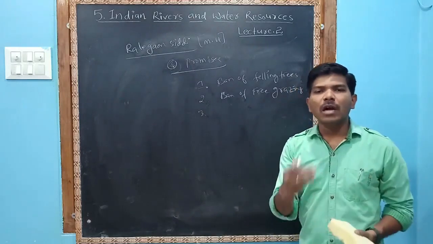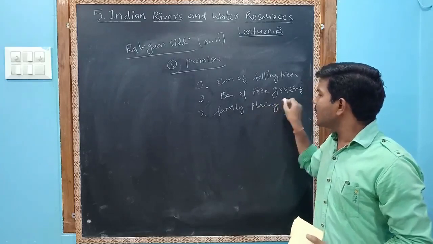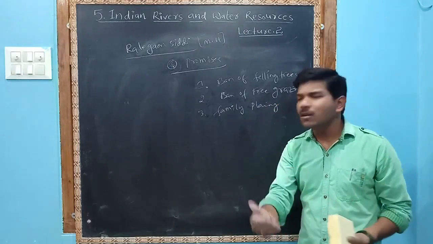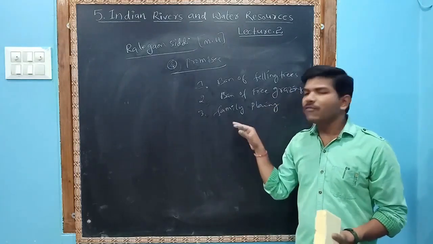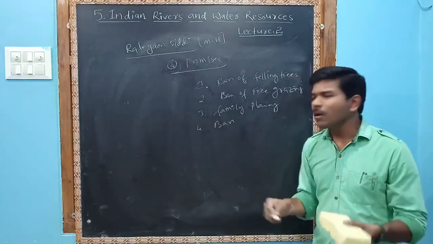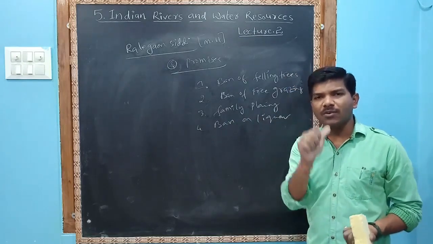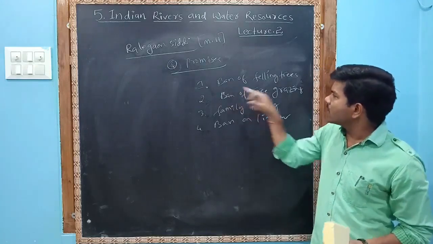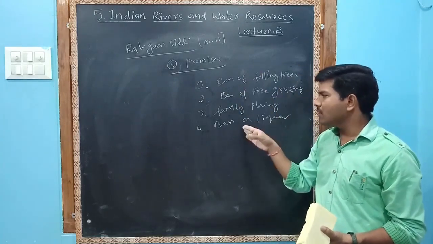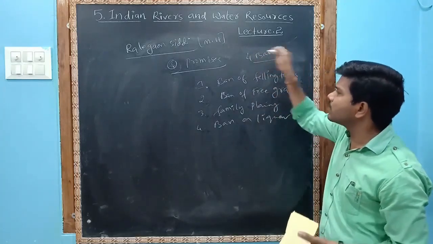Next, the third one is family planning. A number of people were suffering a lot of problems with water. Whenever new persons also join the village, it becomes very difficult. So, family planning. The fourth one is a ban on liquor. No one has to use liquor; drinking was prohibited. So it is called Kurhad Bandi, Charai Bandi, Nas Bandi, Nasha Bandi in Hindi. These are also called the 4 bandis. 4 bandis means 4 promises.